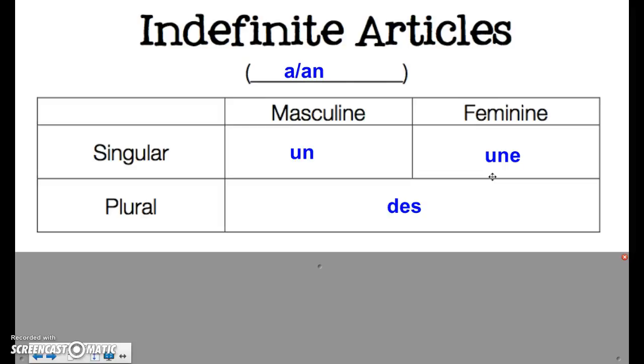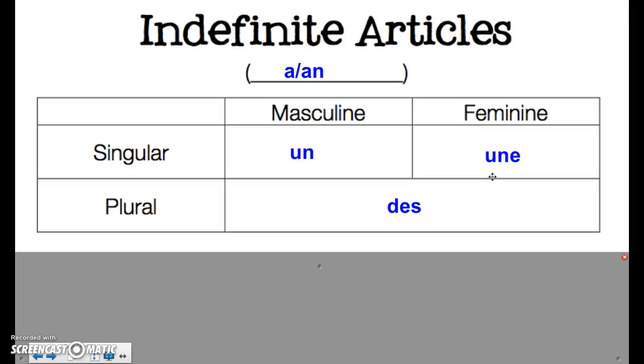And you may have already noticed this on your vocab sheet that some words have un, some words have une. There's really no specific pattern as to why a word is masculine or feminine. It's just something that you're going to have to learn. So a huge word of advice when you're learning any vocab at all is you should learn the word along with the article that goes with it.